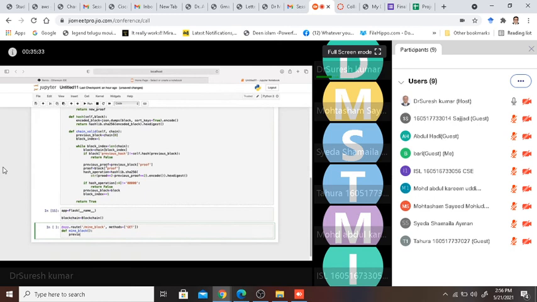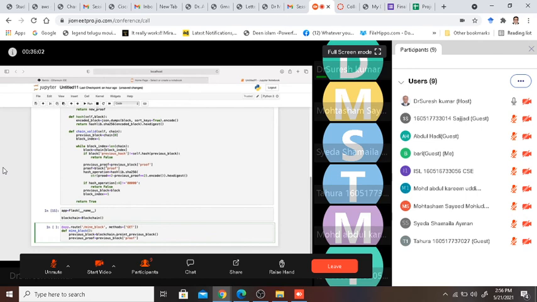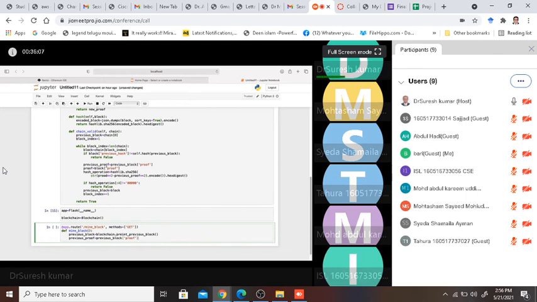I say previous_block is blockchain.print_previous_block. Then previous proof is nothing but our previous_block of proof. So we have specified the previous block as well as the previous proof.